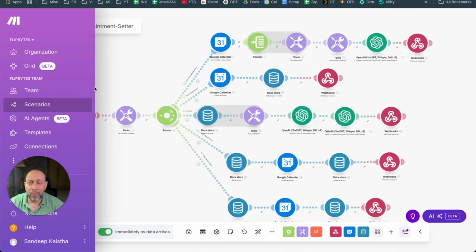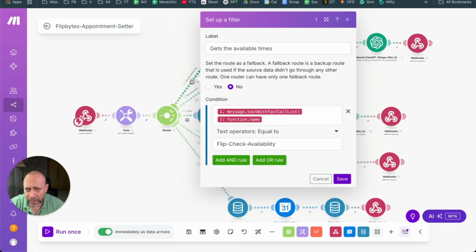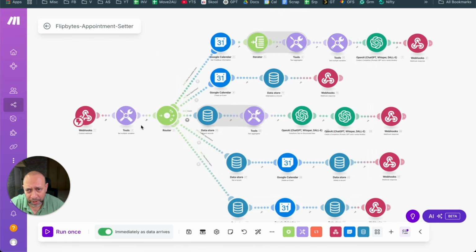So when I'm talking on the phone and I say that I want to book an appointment, when it does a check availability, this is the flow. For check availability, it comes here. This is the router, and it routes the call. So if you see here, this is check availability. Get the available times. For this particular function, it goes through this flow. Okay. So for book appointment, it comes here. This is book appointment.